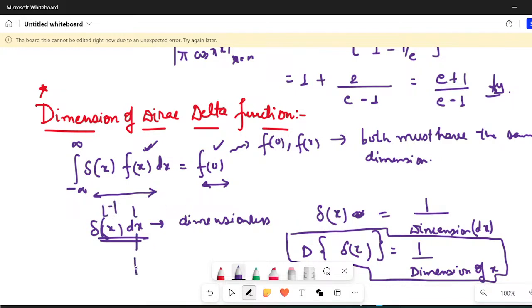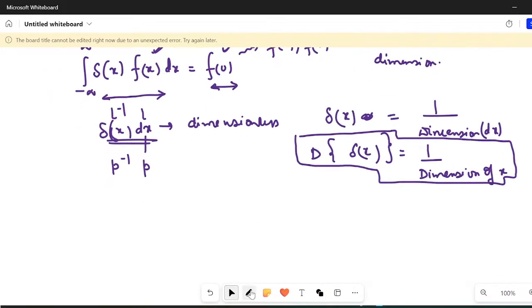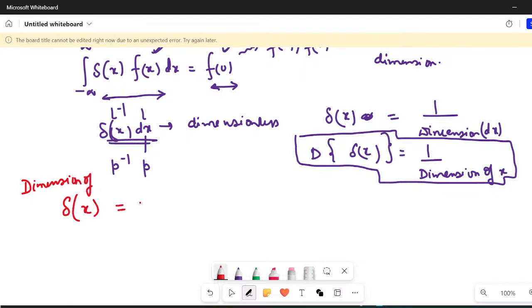Let us say this is dimension of momentum, so this should be dimension of momentum inverse. Always remember that the dimension of the Dirac delta function is equal to the inverse dimension of the argument, and it has been asked in JEST exam only.